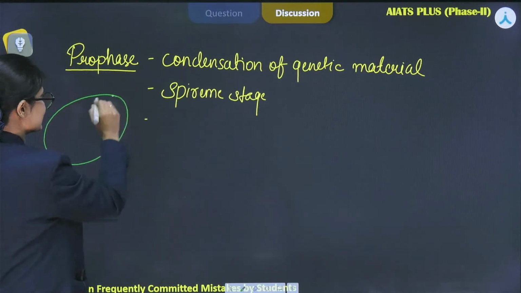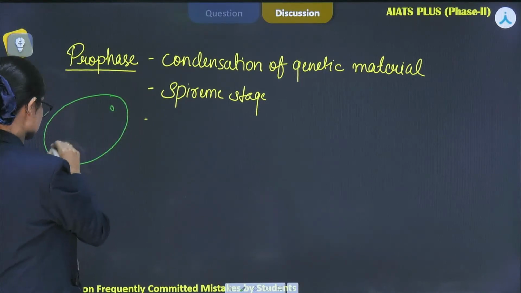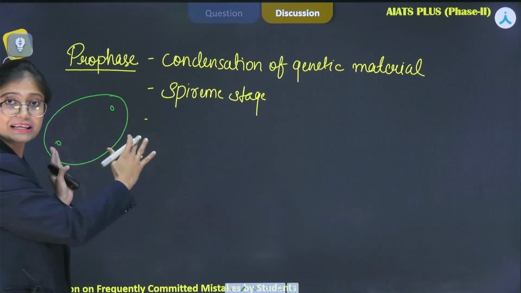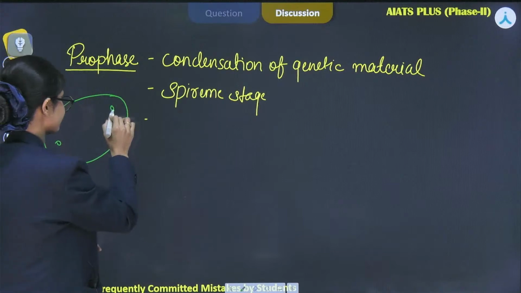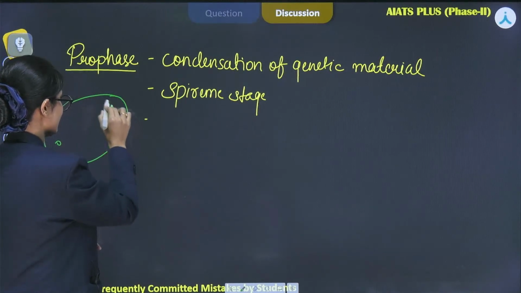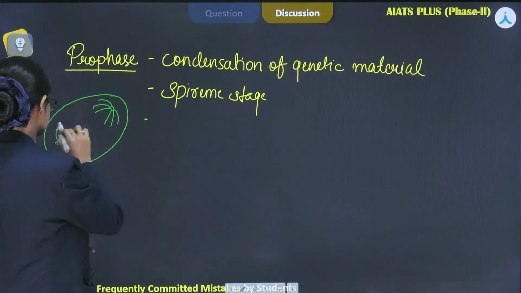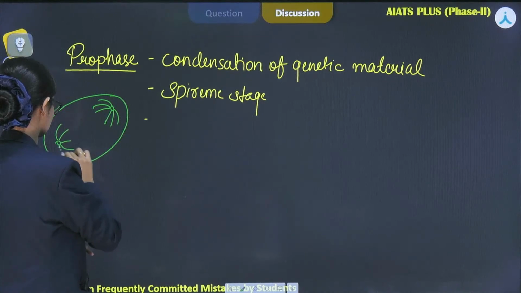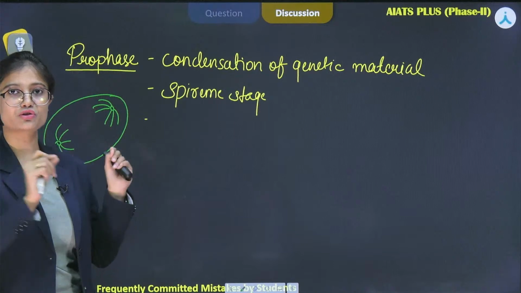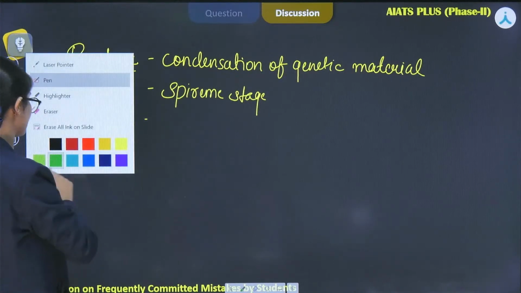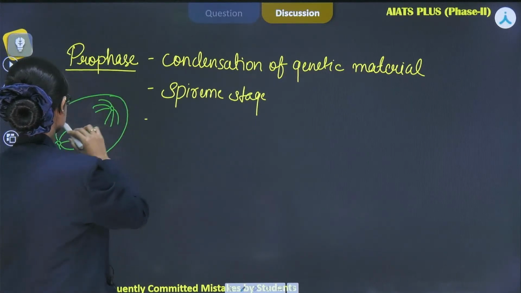So in this cell, centrosome is present here at each pole, and they are radiating microtubules like this. दो पोल है centrosome, they are radiating microtubules, and those microtubules get attached with the spindle fibers.